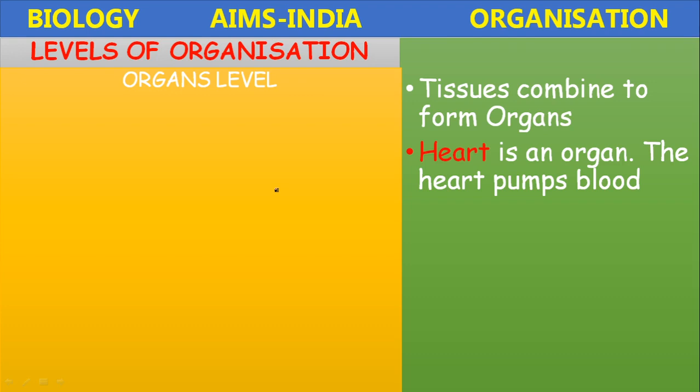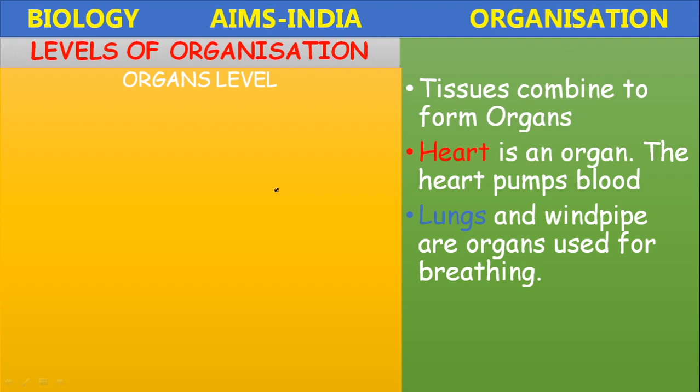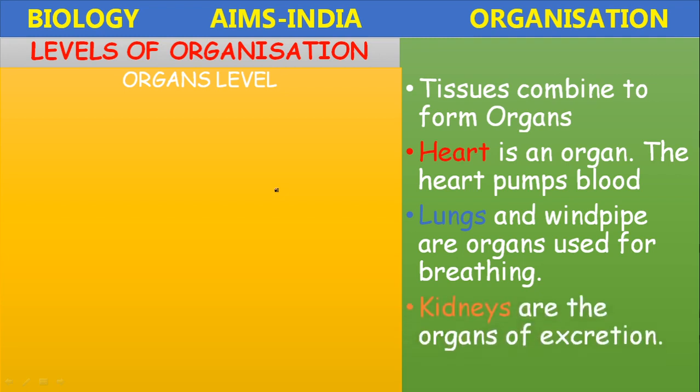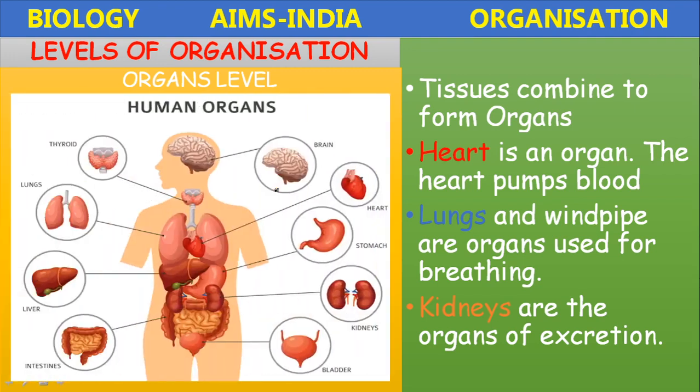Next, the lungs. Lungs and windpipe are the organs used for breathing, respiratory in function. The kidneys are the organs of excretion. Like that, different organs present in the human body perform different functions.